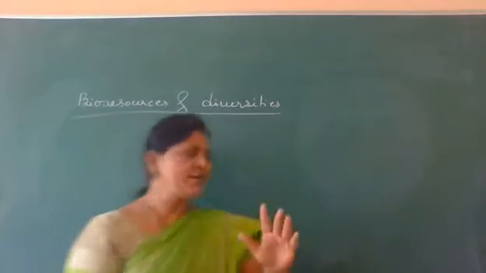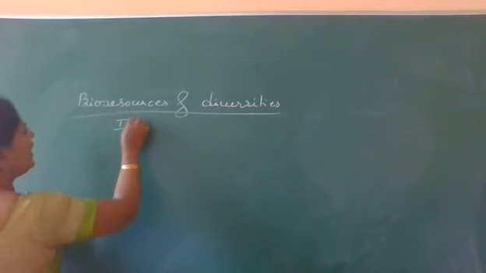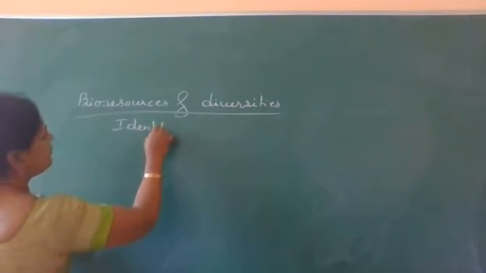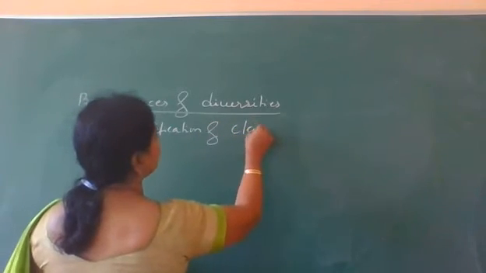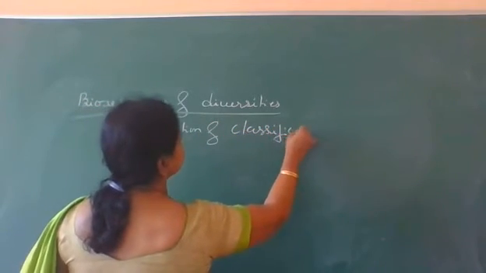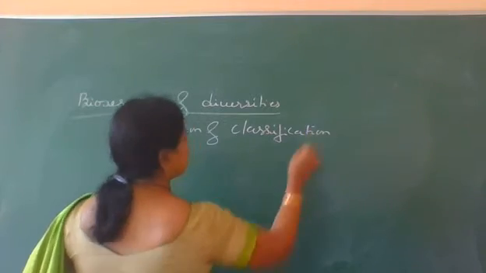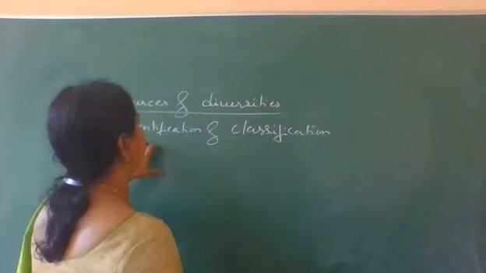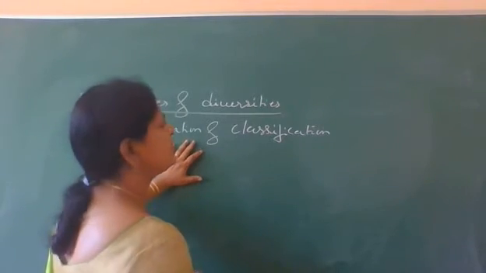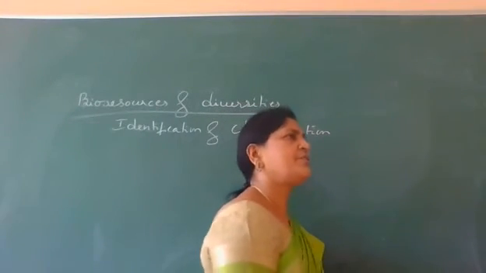For this, what is essential? Identification as well as what? Classification. For the study of taxonomic resources, we always need identification as well as classification.